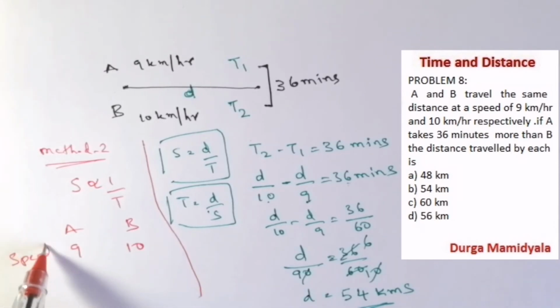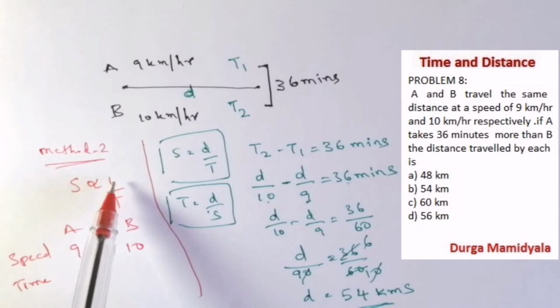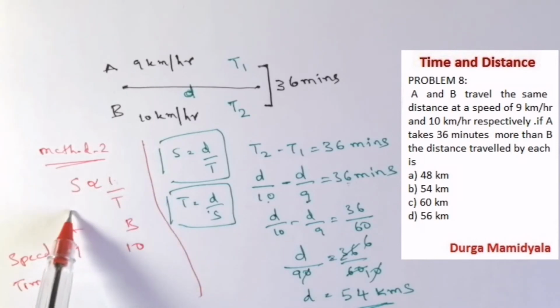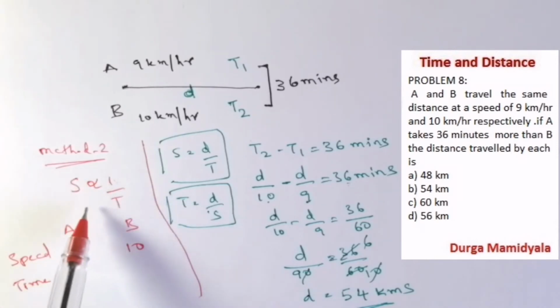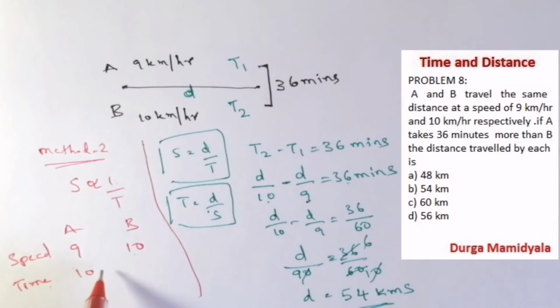If the speed ratio is 9 to 10, then the time ratio, when the distance is constant, remember, when a particular distance is constant, this formula is going to be applicable. When the distance is constant, if we have the speed ratio as 9 is to 10, then the time ratio will be 10 is to 9.